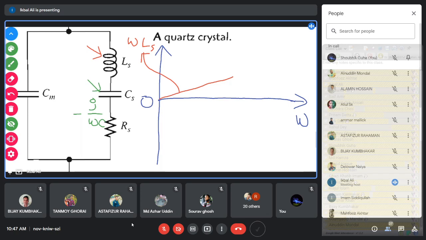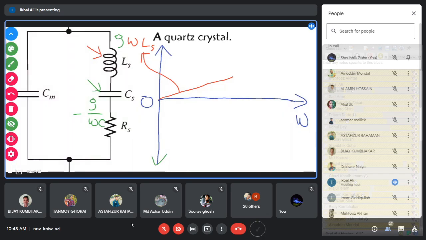Okay. So you are actually putting the impedance in this graph. For this y-axis, you have j equal to plus. That means when the y-axis is plus, j is plus, that means j omega Ls, and that will be inductive. And in the negative y-axis, j is negative. That means the portion below 0 on the y-axis will be capacitive. So the minus j by omega C impedance you should draw from this negative side.